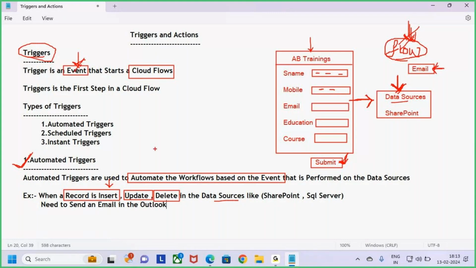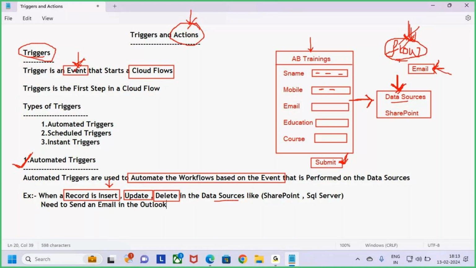Automated trigger means once the record is inserted, I want to start the flow. In that flow, whatever actions you want to take. Here, what is the action? Sending the emails is an action. Once the record is inserted, it is an event. Once the event has happened, what action do you want to take? I want to send an email to the student and an email to the owner of AB Trainings. That is an action.